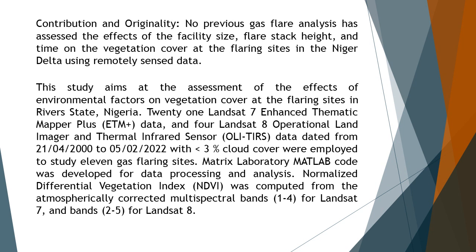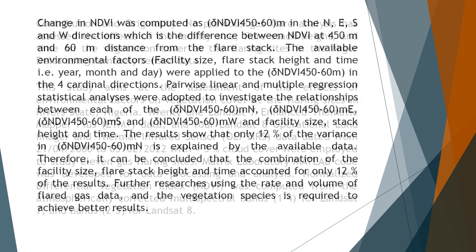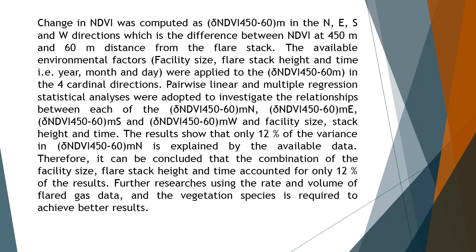Normalized Difference Vegetation Index, NDVI, was computed from the atmospherically corrected multispectral bands 1 to 4 for Landsat 7 and bands 2 to 5 for Landsat 8. Change in NDVI was computed as delta NDVI 450/60 m in the N, E, S and W directions, which is the difference between NDVI at 450 meters and 60 meters distance from the flare stack.